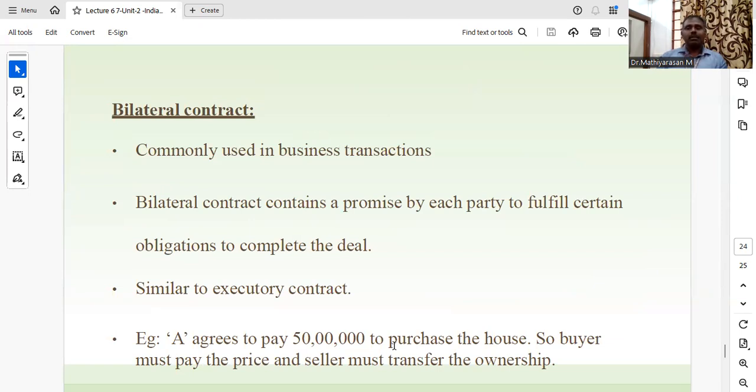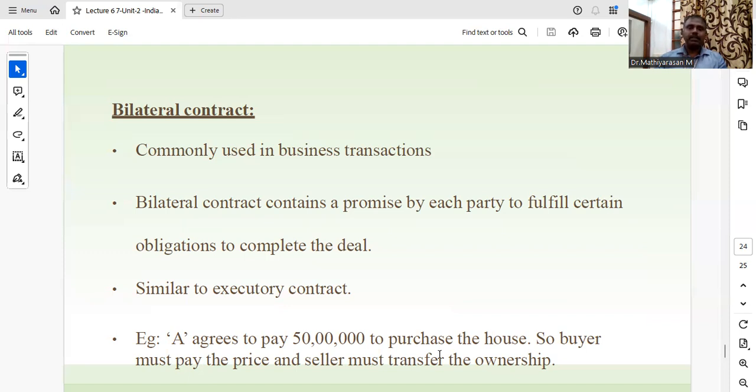Next one, bilateral contract. It is commonly used in business transactions. This contract contains a promise by each party to fulfill certain obligations to complete the deal. It is similar to an executory contract. For example, A agrees to pay rupees 50 lakh or 5 crores to purchase the house.